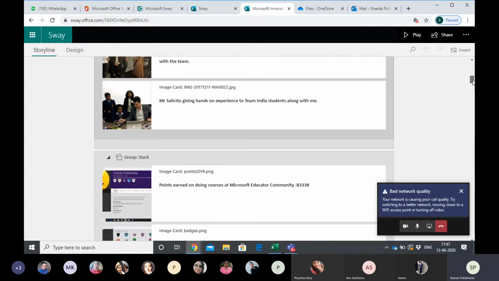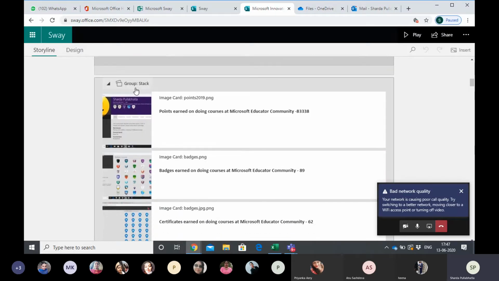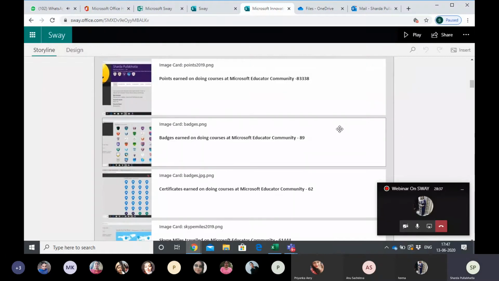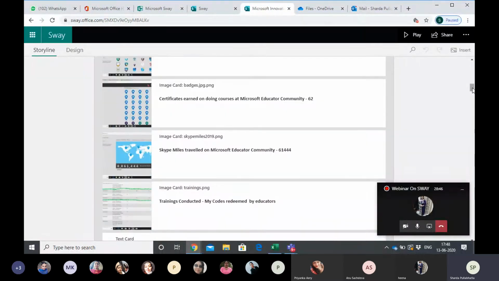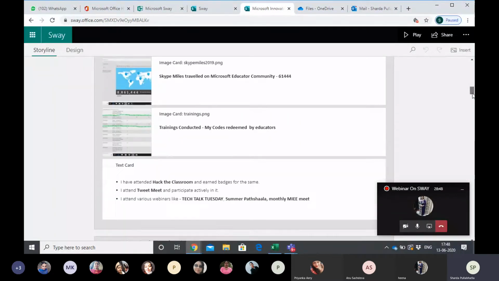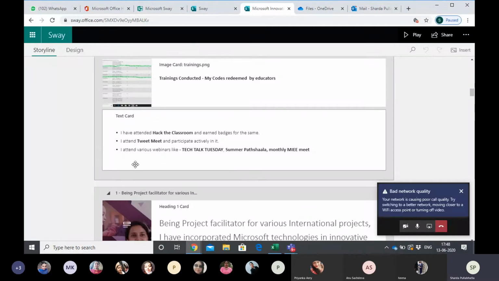Now coming to the next one, this is group stack. These are all the badges that we have here. On the left you are pasting a picture, and on the right you are giving a heading to that. This is just the raw thing I'm showing, and I'll show how it looks on play. This is about the trainings conducted. Now this is again a group. I have named it in stack form, so that this is related to one single event.